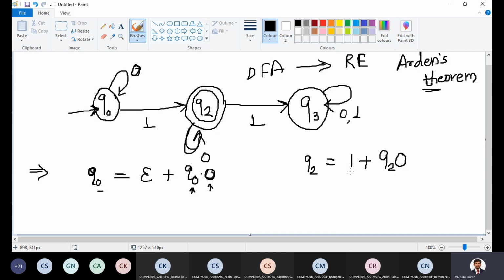Okay, but this 1 is input for which state? From Q0 to Q2. So first write the current state, on input 1 it moves to the Q2 state, or current state Q2 on input 0, again the next state is Q2. So this way we are going to represent it.